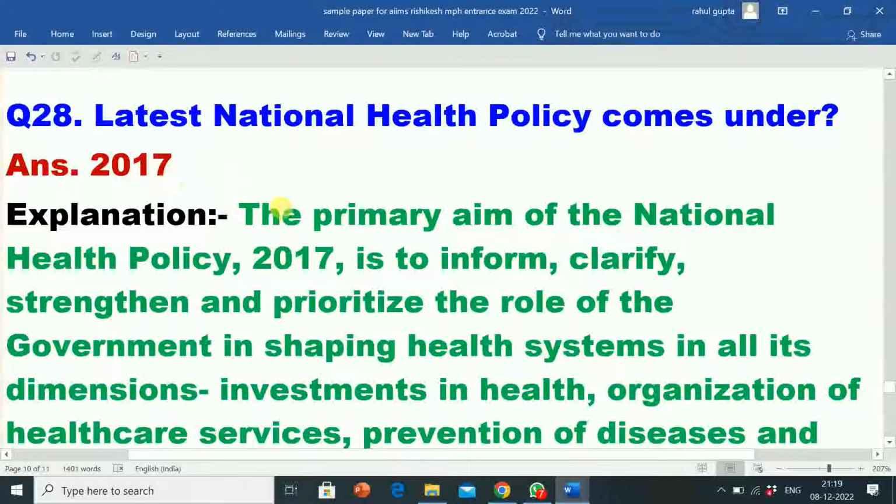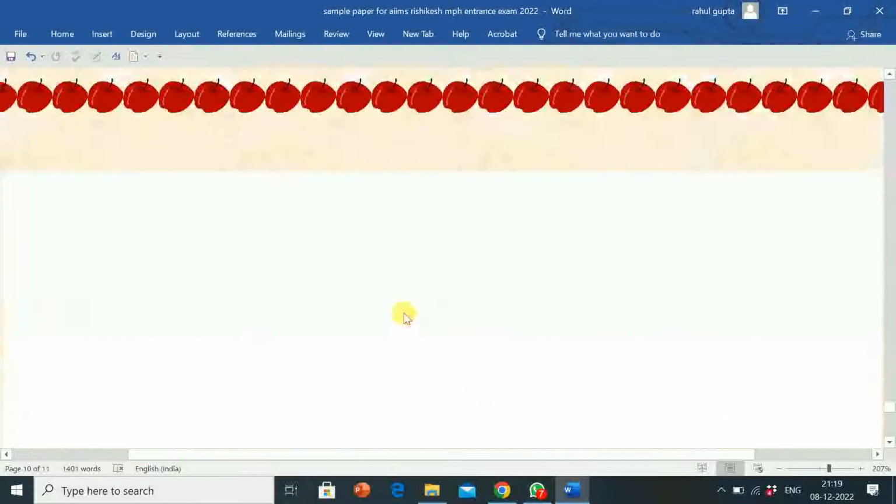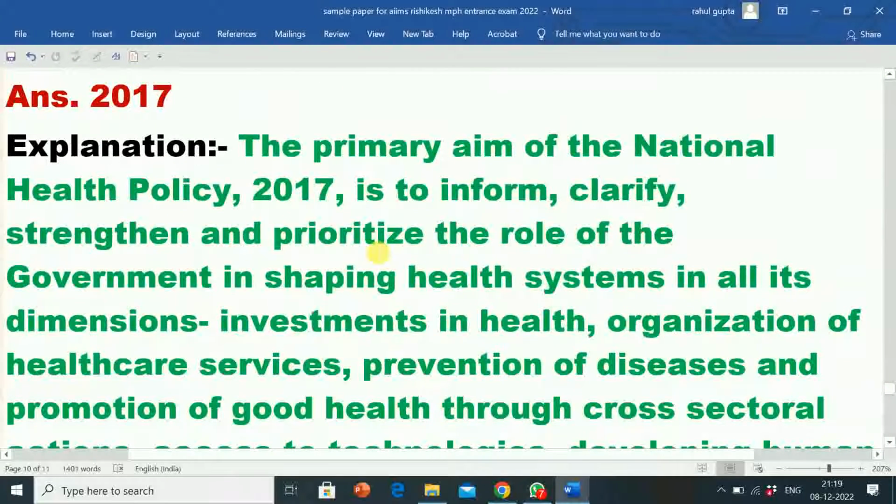Next question is, latest national health policy comes under? Answer is 2017. Latest national health policy comes under 2017. Its explanation is,